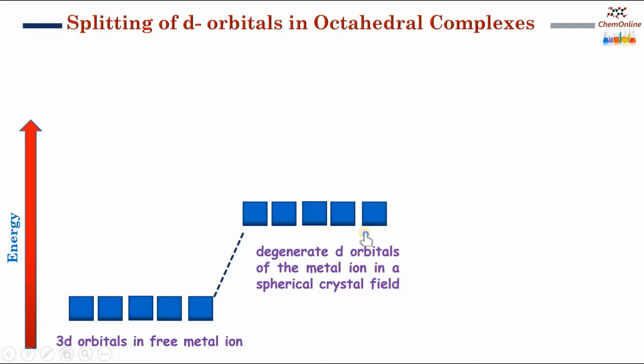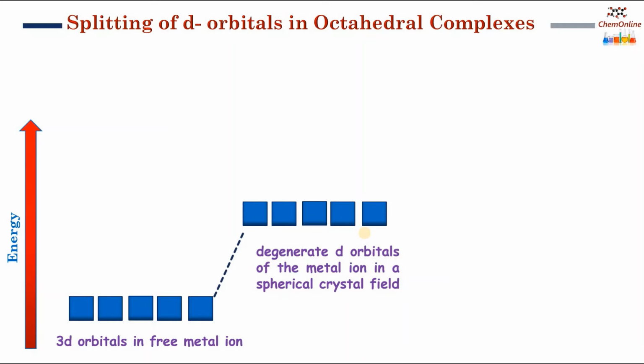Now what happens when the ligand field is octahedral? As I said earlier, the 2 d orbitals dx square minus y square and dz square, whose electron density is oriented along the x, y and z axis, will be repelled more by the ligand. More repulsion means the energy is greater.